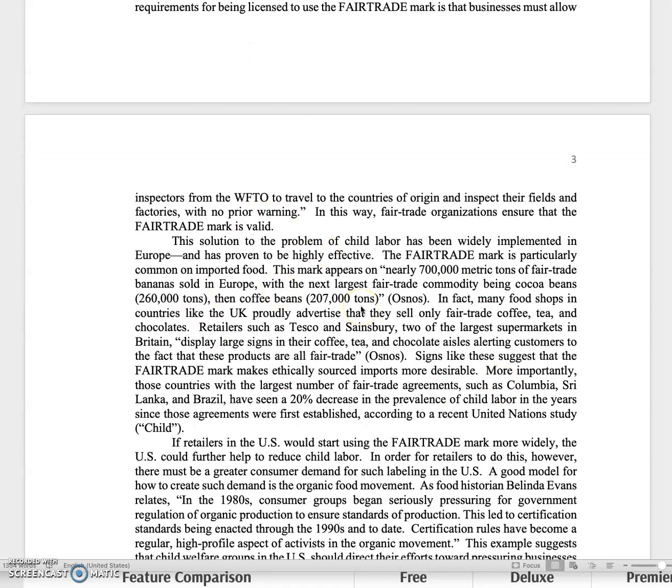And then this next paragraph here, the middle one, is showing that it would actually work, and that's really important for a solution. So this is showing how it's worked very well in Europe, and it gives you a lot of research to show how many goods have this mark. And importantly, I thought one of the most important things was the 20% decrease in the prevalence of child labor in the countries that have a lot of these kinds of fair trade mark agreements.